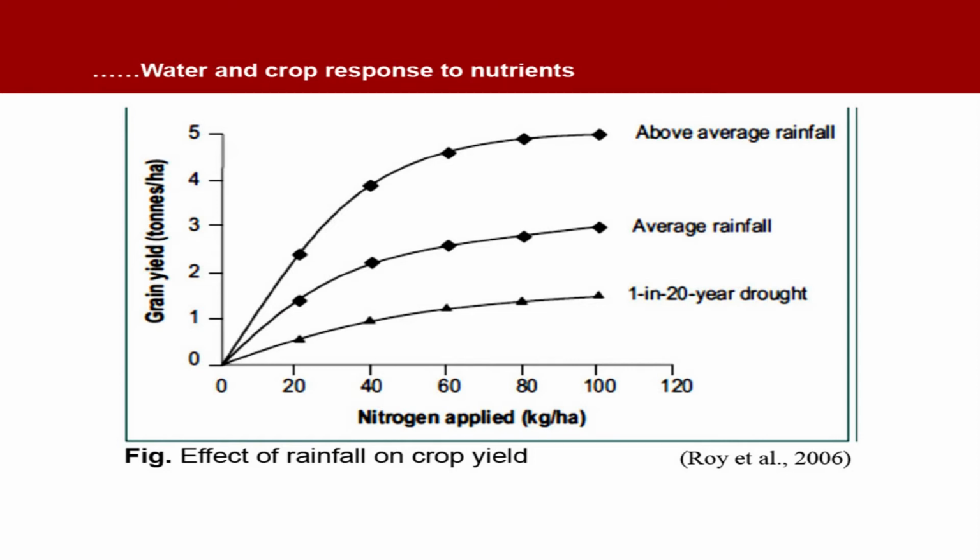The first line, which is the lower one, is giving you very low yield. Even if nitrogen application is 100 kg per hectare, yield is 1.5 tons per hectare or somewhere around that. But if the average rainfall is increasing, then you see the grain yield is increasing. And if you get above average rainfall, then the yield is highest. That is very simple and known to most of us, that for application of nitrogen you need more water.